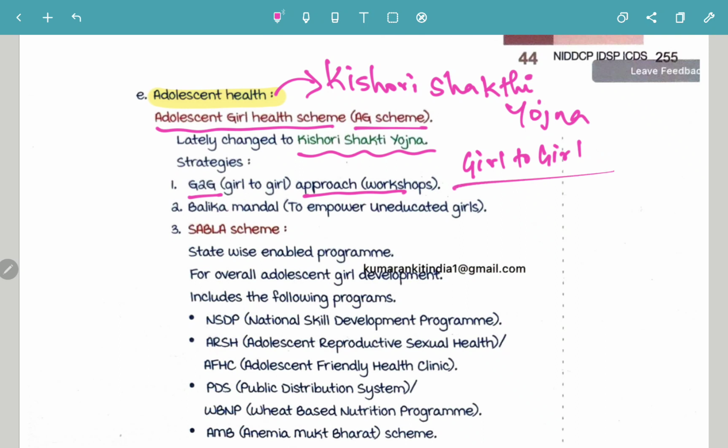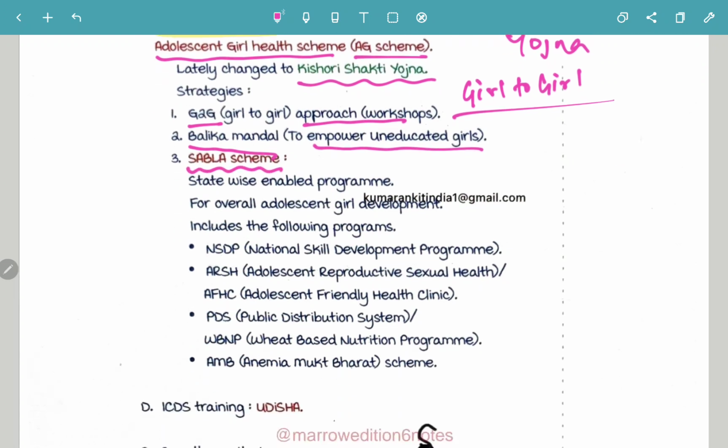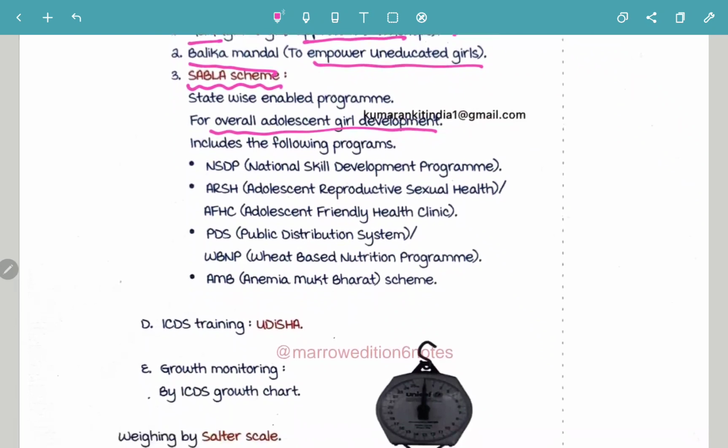Next is Balika Mandal. What is Balika Mandal? It is to empower the uneducated girls. Now what is Sabla scheme? Sabla scheme is a state-wise enabled program. It is for overall adolescent girl development, and it includes the following programs.